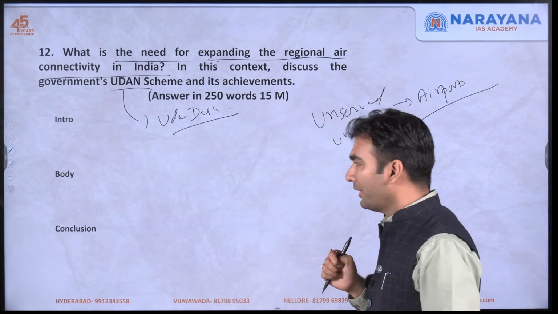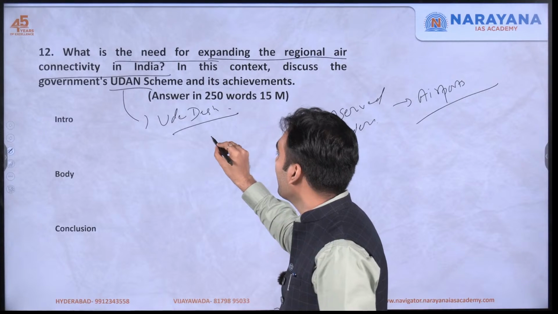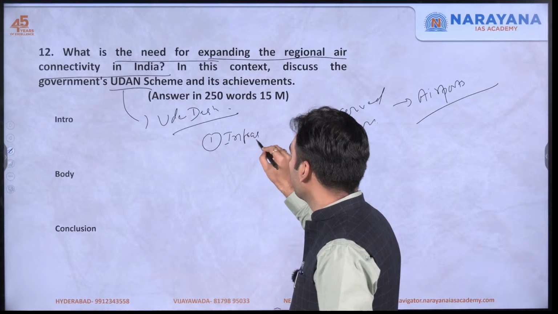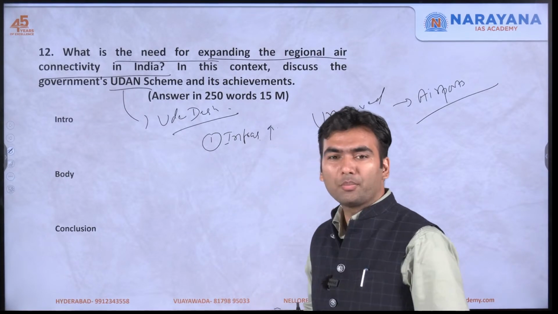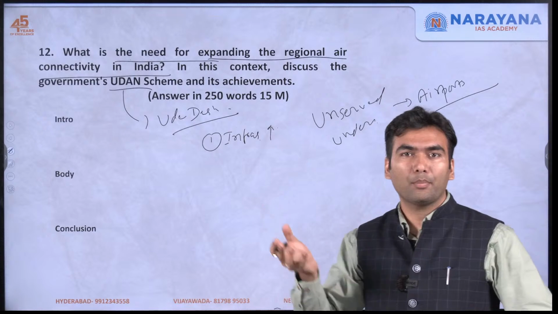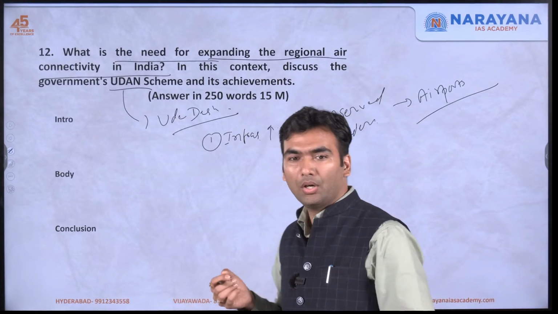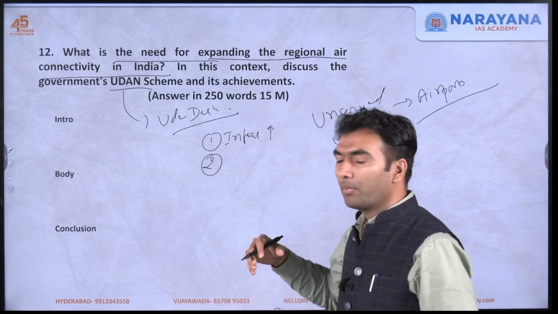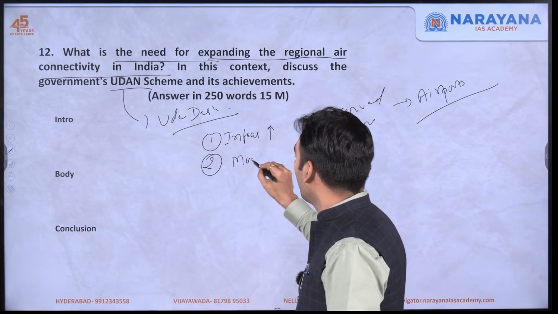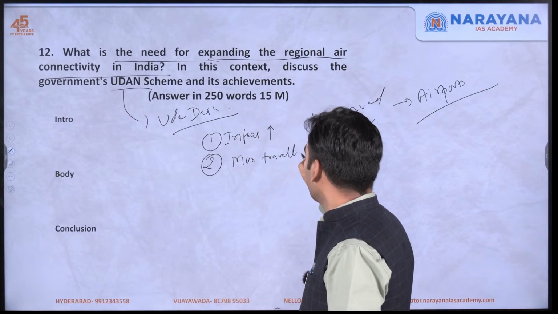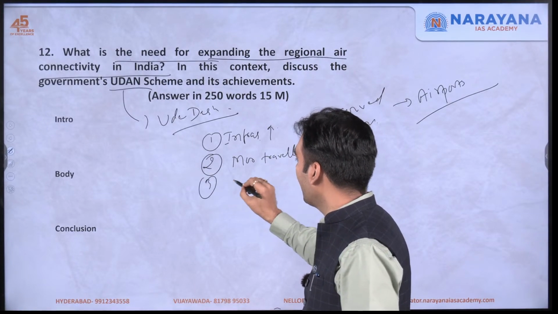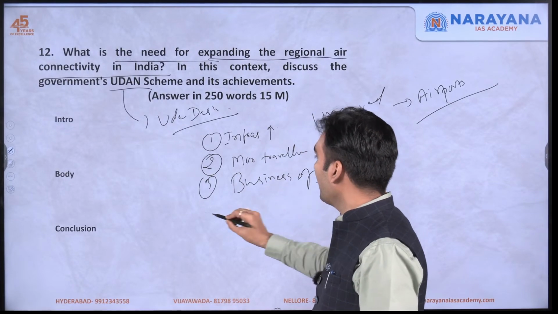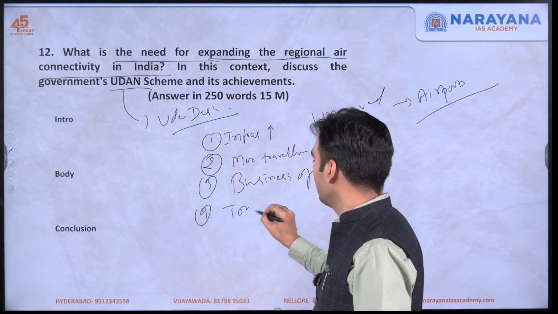So, what is going to be the benefit? If there is going to be connectivity, the first thing is infrastructure improvement. There has to be an airport. If there is a flight going on, it will allow the people to commute. So people will get more traveling options. And why will we do the traveling? They can travel for more business opportunities. There can also be more traveling for tourism.